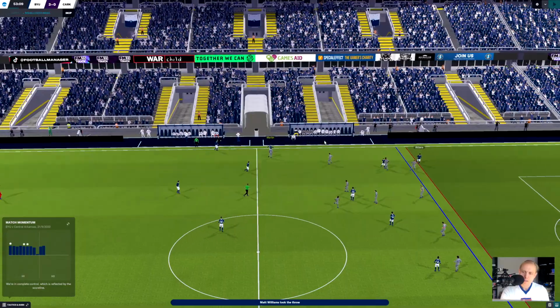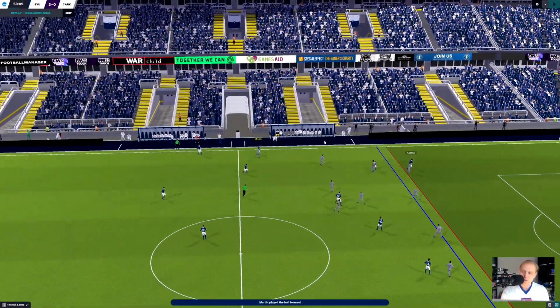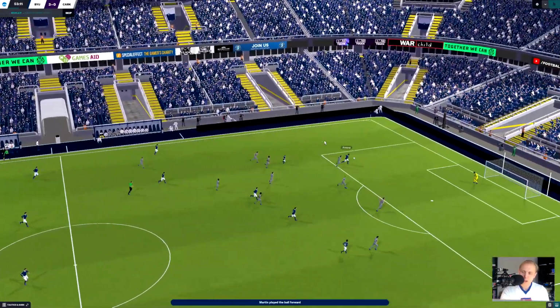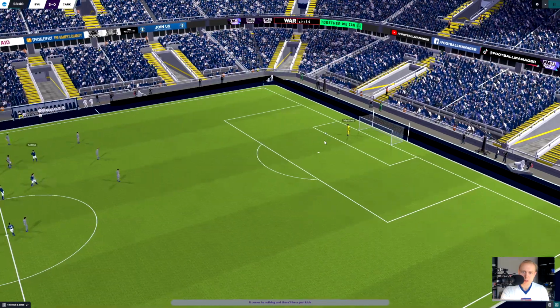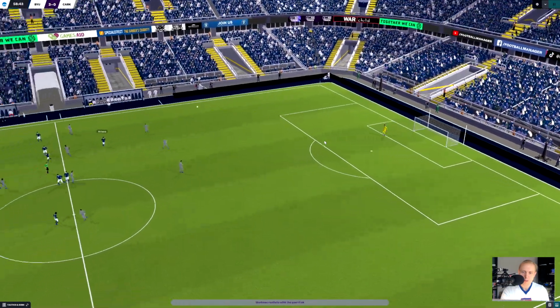We can see this pass. Oh, he's clearly offside. That's really, really poor from Aldana. He's got the speed to get past these guys. He needs to keep himself onside first. He needs to learn how to beat the offside trap. Maybe we should train him a little bit on doing so.